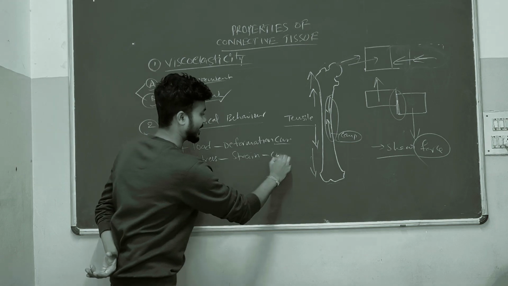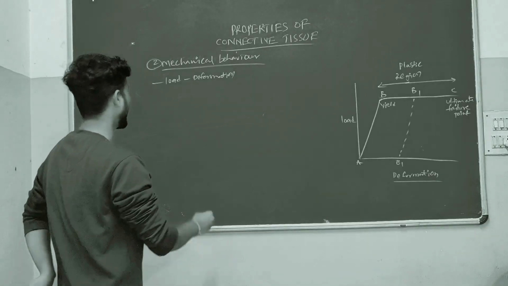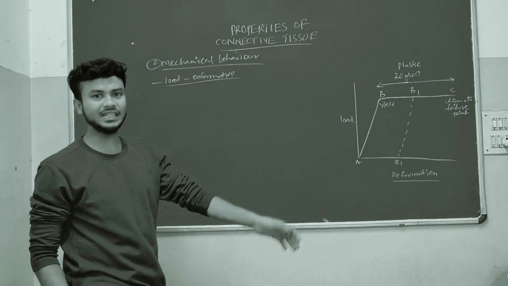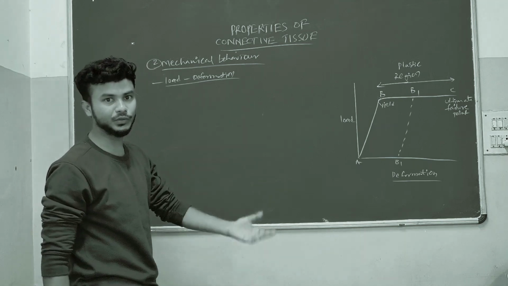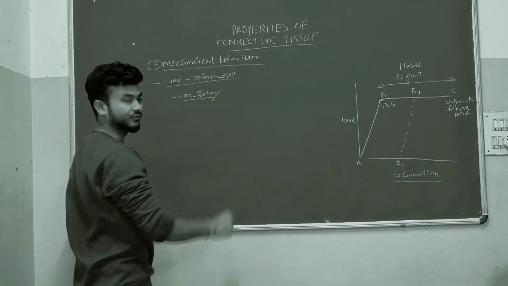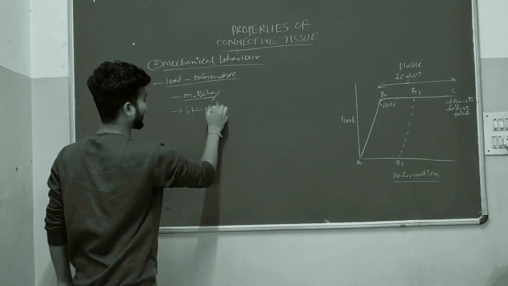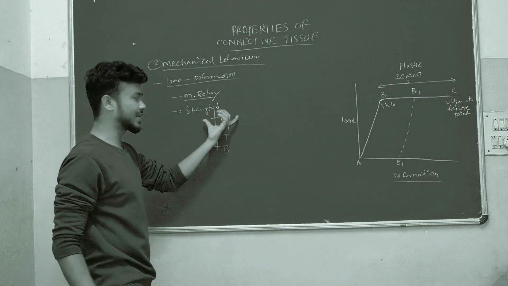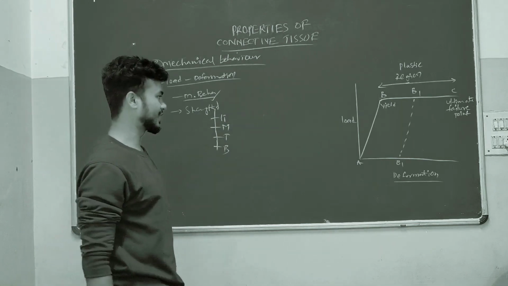Now we will see stress-strain curves, the second property in mechanical behavior. First, we will see the load deformation curve for a structure. Usually this load deformation curve is used to understand the mechanical behavior of the structure, and at the same time to understand the strength of a ligament, muscle, tendon, or bone.